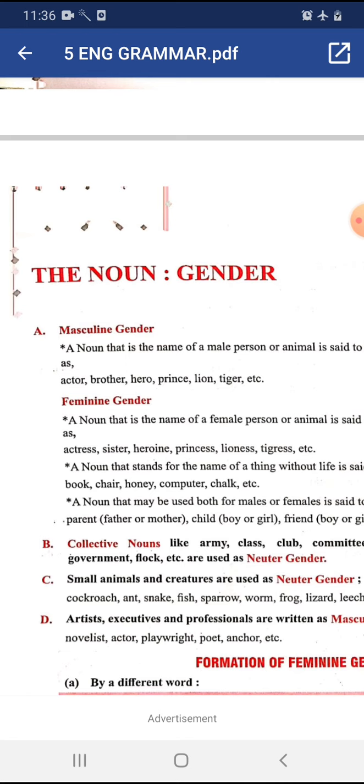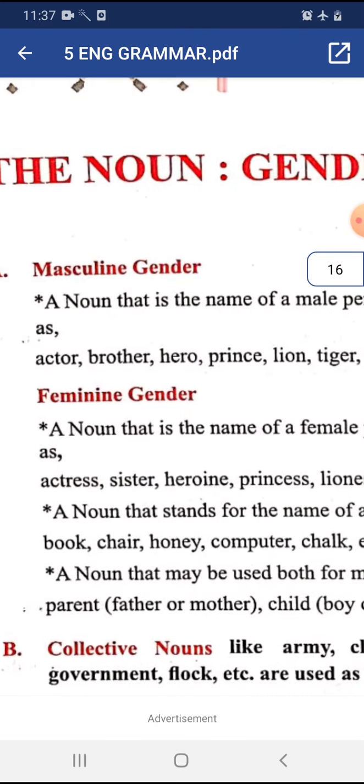The English language has four genders. They are: masculine gender refers to males, feminine gender refers to females, common gender refers to either males or females. Neuter gender refers to a non-living thing that is neither male nor female. Let us study these genders in detail.